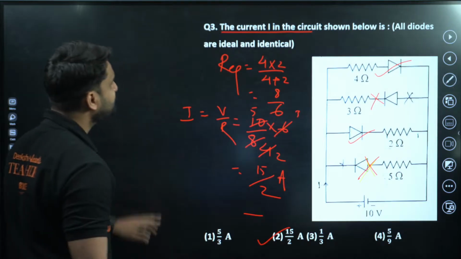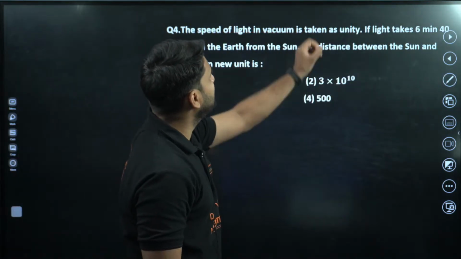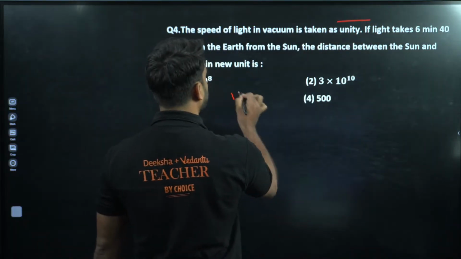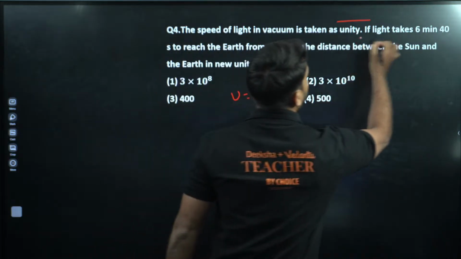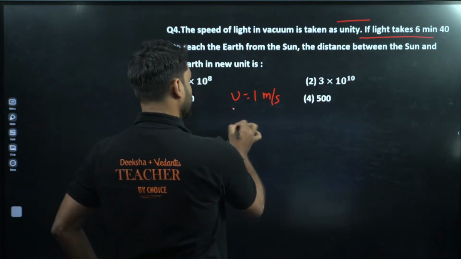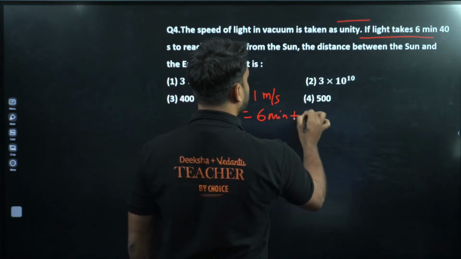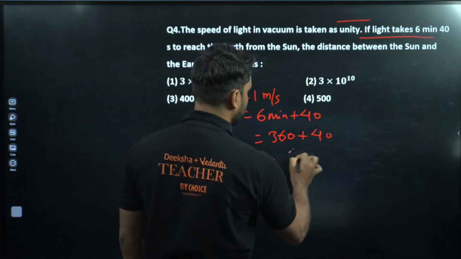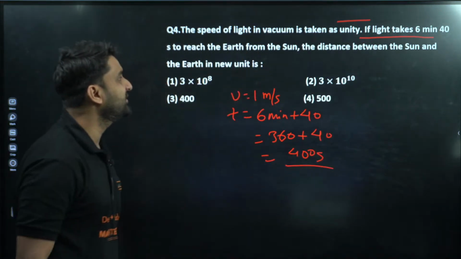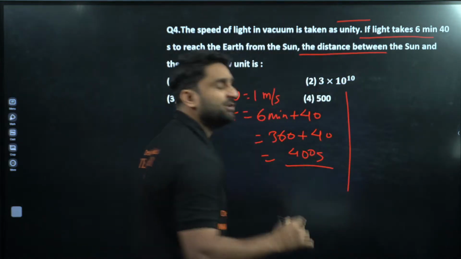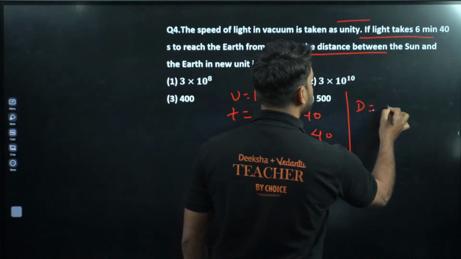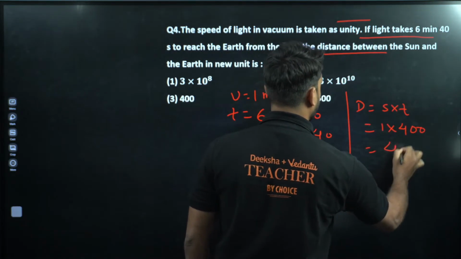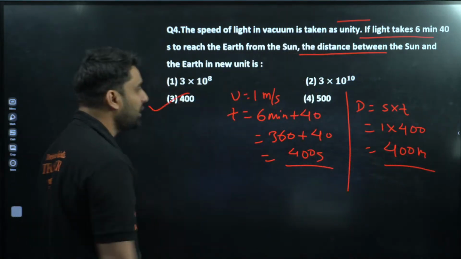Now moving to next. The speed of light in vacuum is taken as unity. Unity means 1. So speed of light is given as, let's say, v is equal to 1 meter per second. If the light takes 6 minutes and 40 seconds, so the time is 6 minutes plus 40 seconds. My dear champion, 6 minutes means 360 plus 40. So this will be 400 seconds. So the total time is 400 seconds. We have to find out the distance. We all know speed is equal to distance by time, so distance can be written as speed into time. Speed is equal to unity, so 1 into 400. That will be 400 meter. Option number C, the third, will be the correct answer.